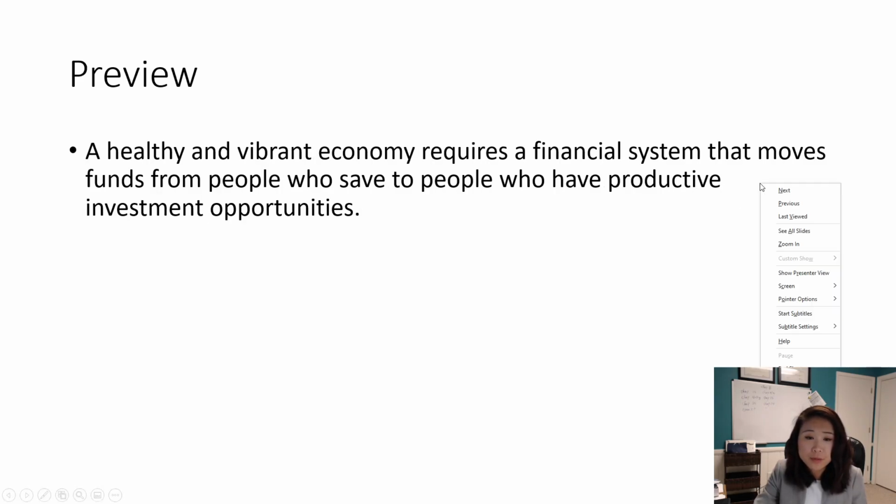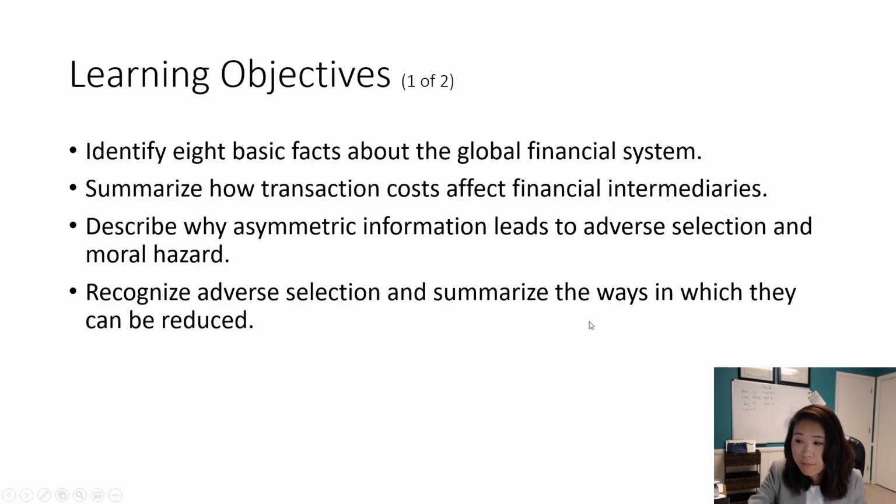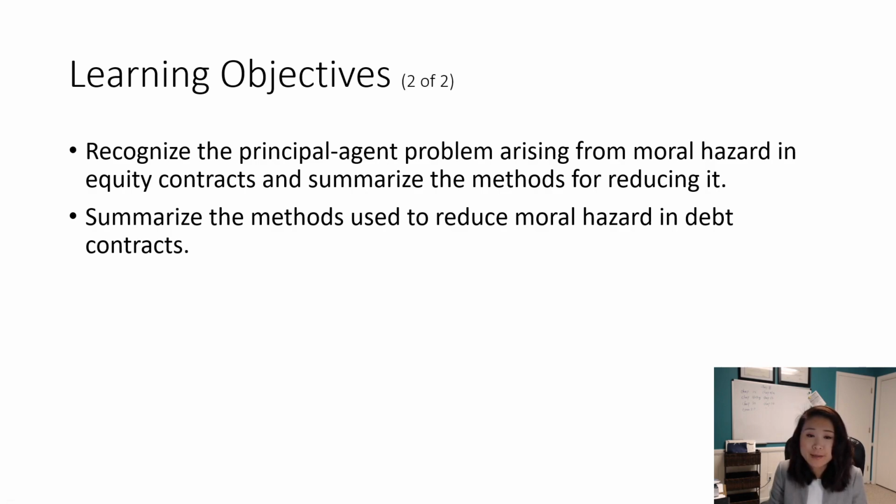And also, you will be able to recognize the principal-agent problem arising from moral hazard in equity contracts and summarize the methods for reducing it. And at the end, you will be able to summarize the methods used to reduce moral hazard in debt contracts. So that's a lot of information. Before you start the next video, hopefully you can sit there and think a little bit, and then watch the next video, where we're going to talk about transaction costs and information costs.